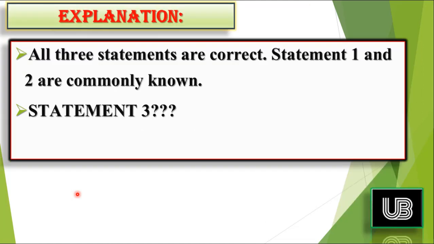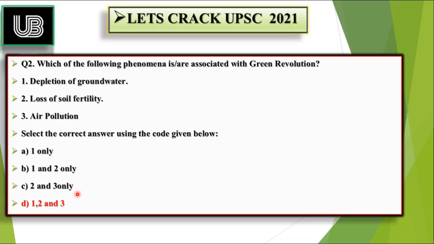All three statements are correct. Statement 1 and statement 2 are commonly known. As you know, the green revolution has led to the depletion of groundwater. How? Modern machineries were introduced and the cropping season was also reduced. The time frame between the cropping seasons was reduced, and now the farmer need not rely on the monsoon rain. They can dig from the ground and irrigate the farms, while the loss of soil fertility is because of excessive use of fertilizers and various chemicals like pesticides and herbicides.